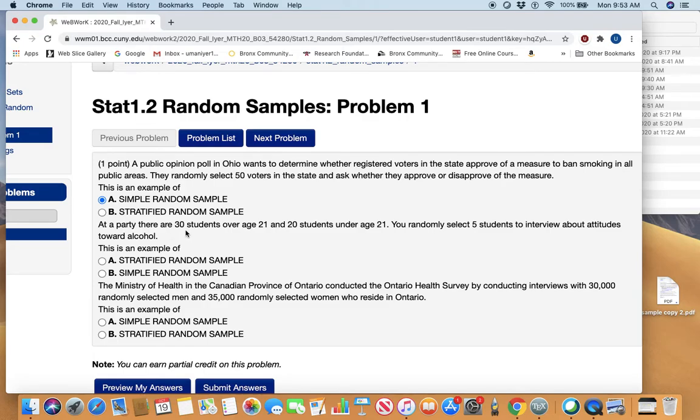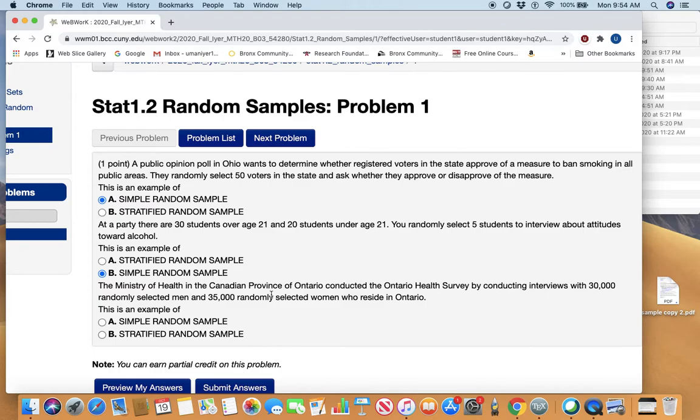At a party, there are 30 students over age 21 and 20 students under age 21. You randomly select 5 students to interview about attitudes toward alcohol. So what did we do? You randomly selected 5 students to interview about attitudes. They have not told me whether I selected 5 from over 21 or under. Basically, they did not divide it. So they selected 5 from the 50. I would say this is simple random.